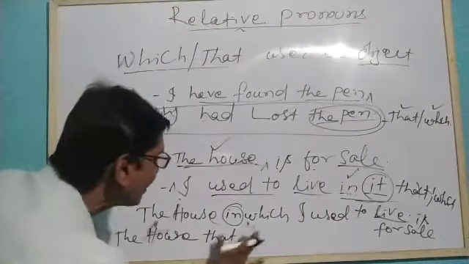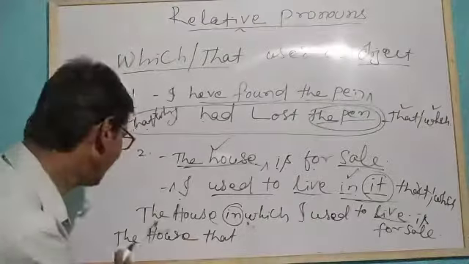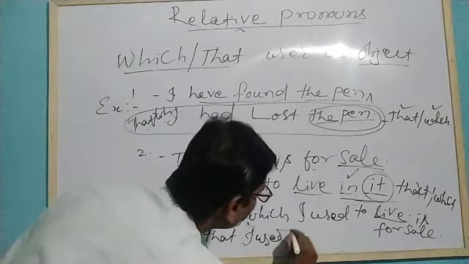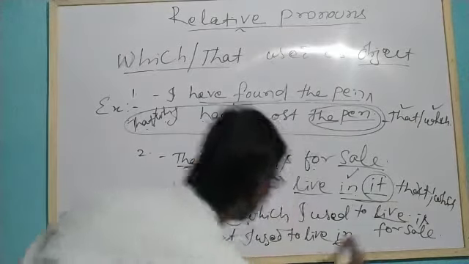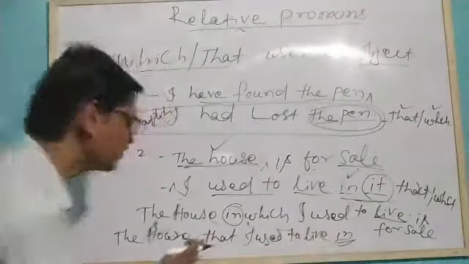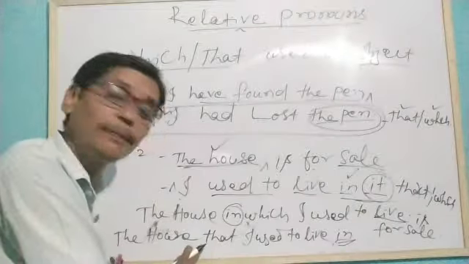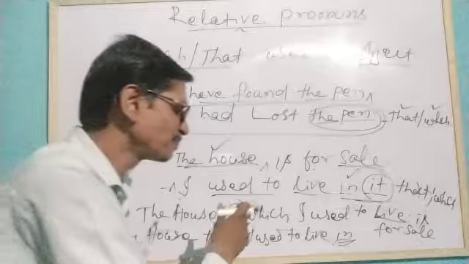But we can use that if you don't use this preposition before that. The house that I used to live in is for sale. You see, after this verb, the preposition went and is used after the verb instead of before this relative pronoun. But if it had been which, we have to use in over there.